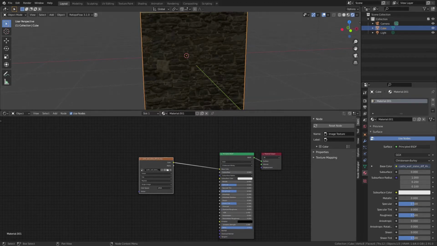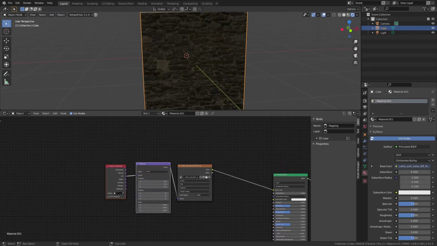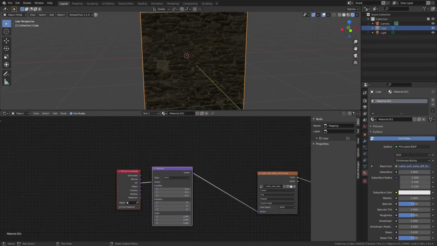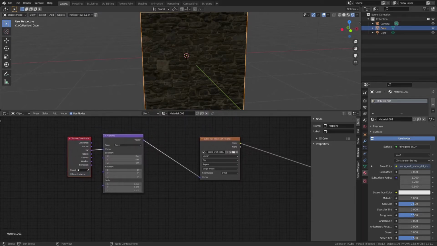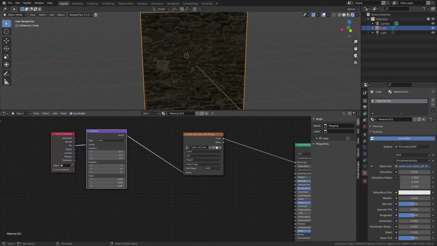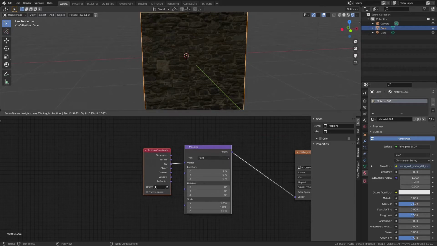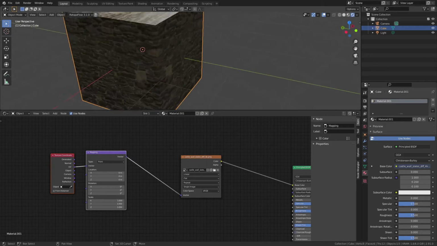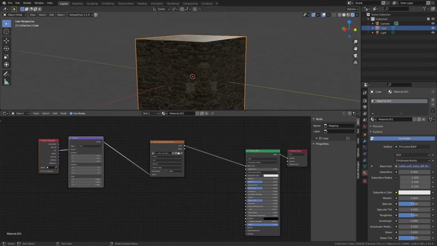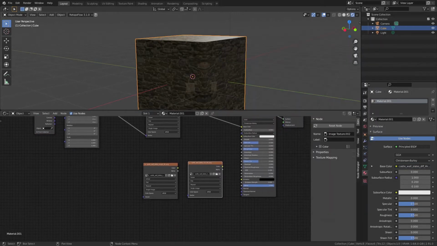is that if we hit this texture and then hit Ctrl T, we can get a mapping node and a texture coordinate very fast without every time adding it to the shader itself. And as you can see, it's directly into the UV map, which we just unwrapped. So yeah, we basically do it like this. We add a diffuse, then we'll be adding the roughness and the normal map.